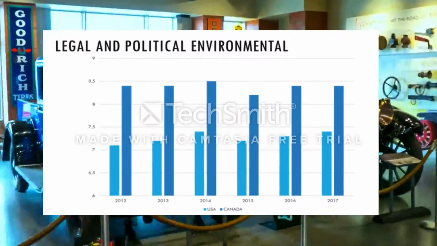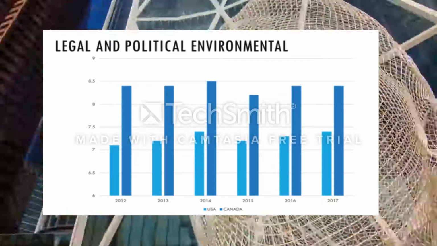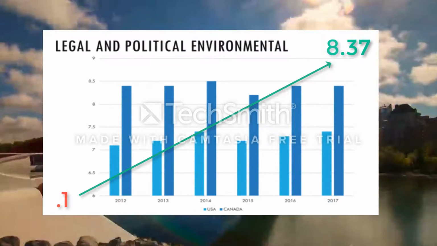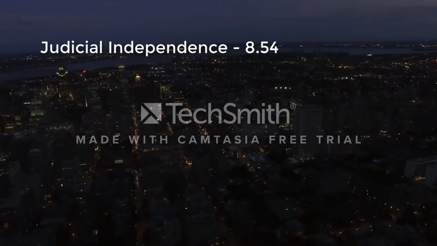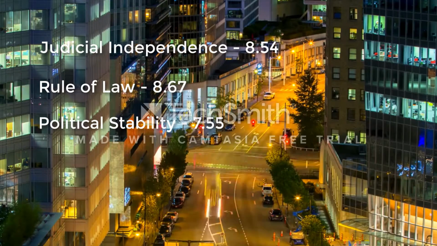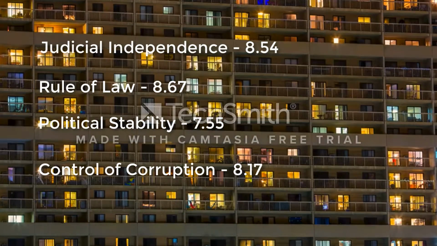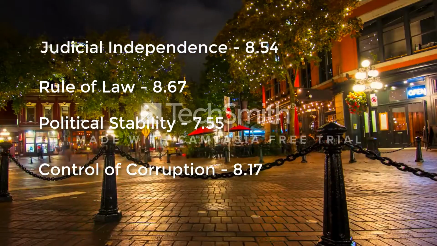Legal and political environment. Canada's legal and political subindex increased by 0.1 to 8.37 with scores of 8.54 in judicial independence, 8.67 in rule of law, 7.55 in political stability, and 8.71 for control of corruption.